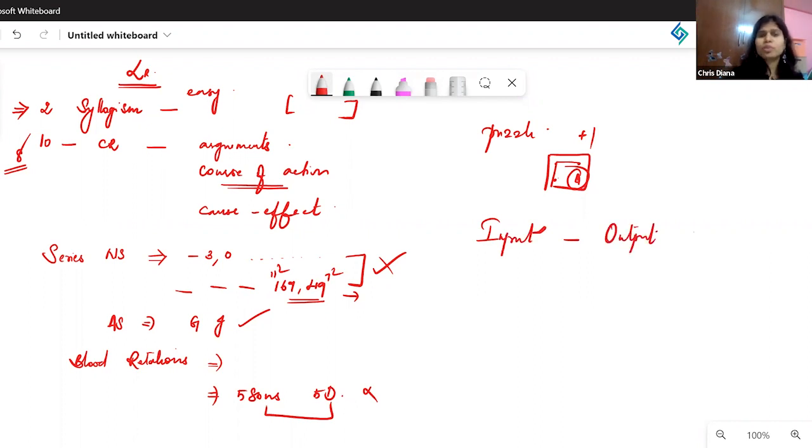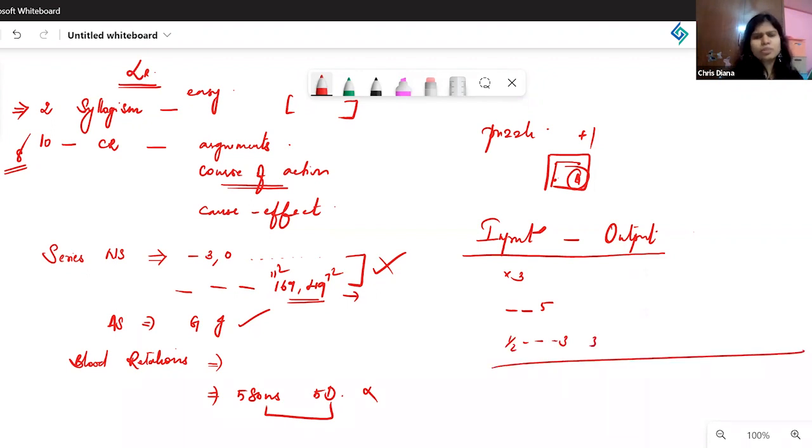There was an input output. If you had seen this, this input output was actually an easy question. But again, if you people dreaded input output, you could have left this and gone away. No problem. But if someone has been doing input output problems, correct, Agastya. So for this input output, first they multiplied by three, and then after that they picked up the first two digits, and then did some operations. You introduced five, then again they did half of the first two digits, and then they did -3 and added a 3 also. So that was the output. So none of the options actually matched in this. So it was actually pretty easy if you figured out the logic. Okay.